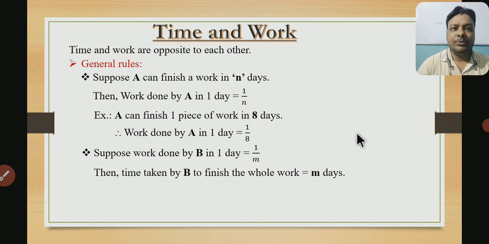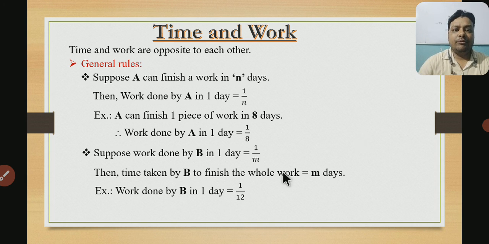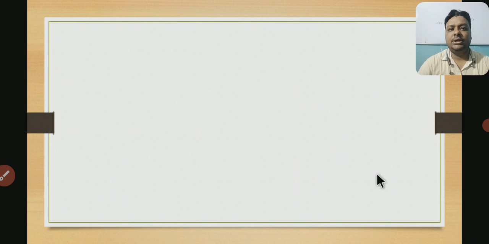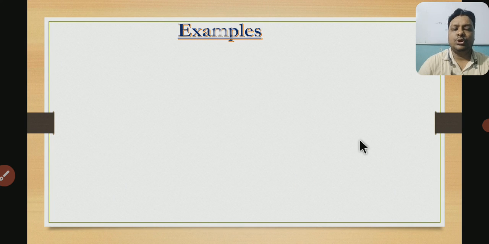Simple. So now students, for example, work done by B in one day is 1 by 12. So the time taken by B to finish the whole work will be 12 days. So this is the only concept in this chapter. Now let's solve some questions.